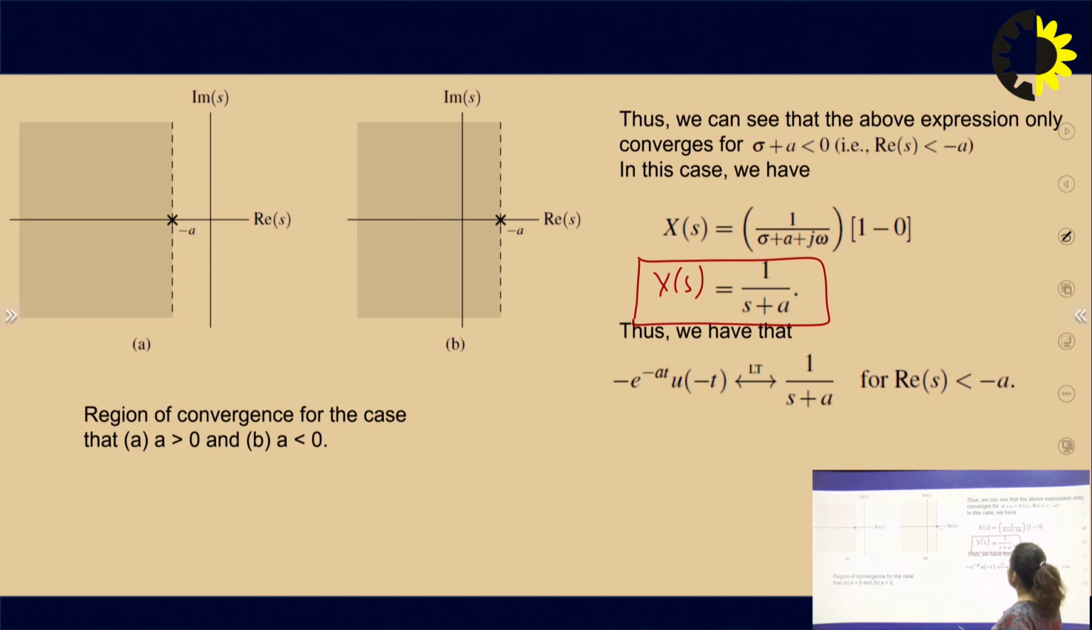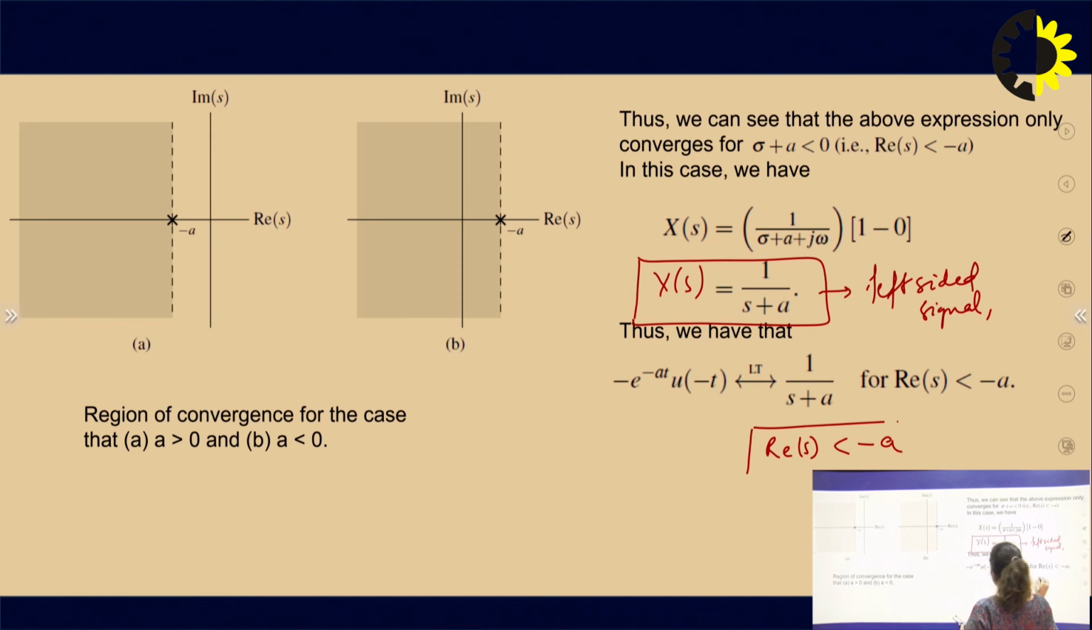and then we will find what the ROC will be, that is real of s less than minus a, because it is found for a left sided signal. So this is for a left sided signal. For a left sided signal we usually have real of s less than minus a. So the region of convergence is less than minus a, and this is the shaded region which you can see from the diagram.